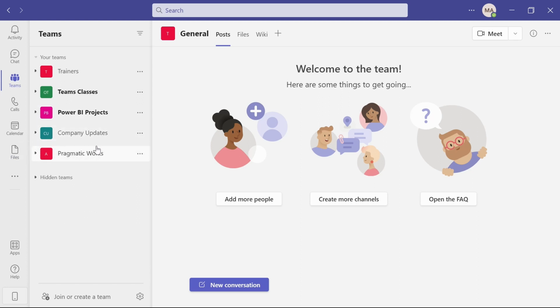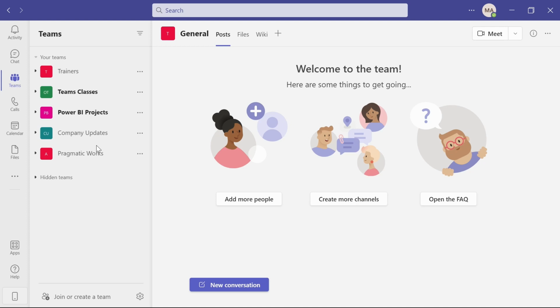I say it that way because you're able to put some teams on private. So if you have some confidential projects, or maybe some security clearance levels or permissions that some people shouldn't see, you're able to put those teams on private and then only invite the team members who really should have access and are working on that.